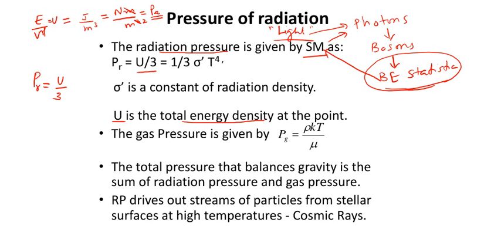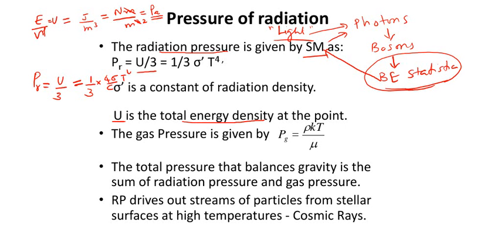Now just be satisfied with this particular check, and we can show, using the principles of statistical mechanics, that this is equal to 1 by 3 into 4 sigma by c into T raised to 4.